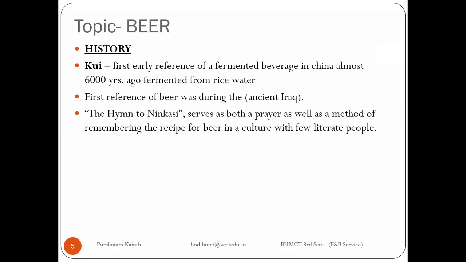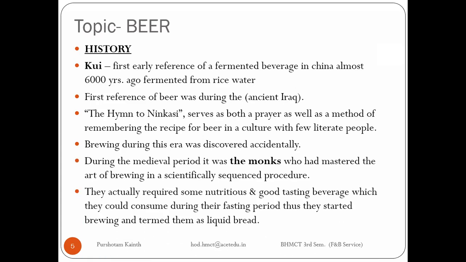It is not the news. 6,000 years back is a big time, right? If anyone knows the brewing process, then that person can produce beer, right? And the monks especially used to drink